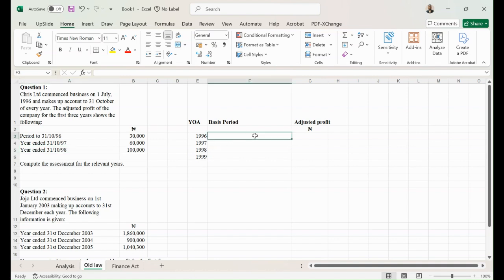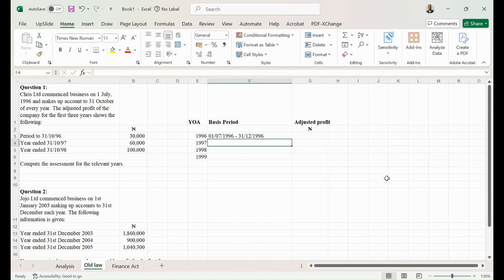Now, the basis period for the first year, like we said, is going to be from when the company started operation to 31st of December. So I'm going to have from 1st of July 1996 to 31st of December. You see, regardless of the financial year, it has to be 31st of December 1996.